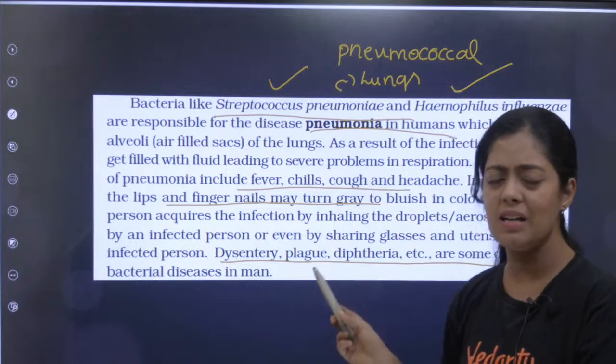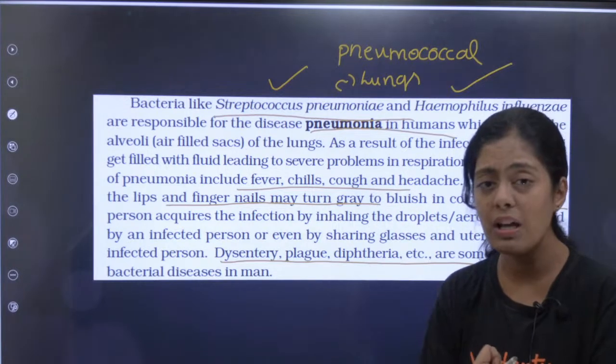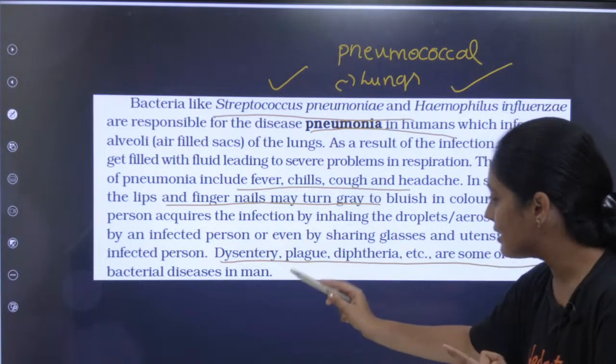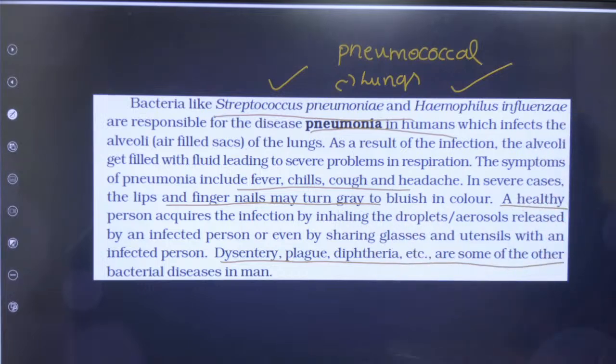Tuberculosis is also a bacterial disease, but in your textbook pneumonia is there, okay. Then you have dysentery, plague, diphtheria and typhoid.